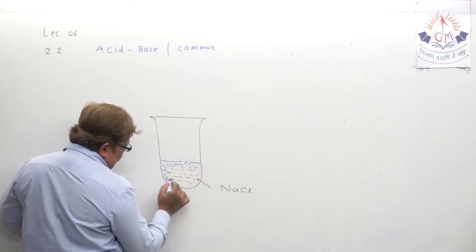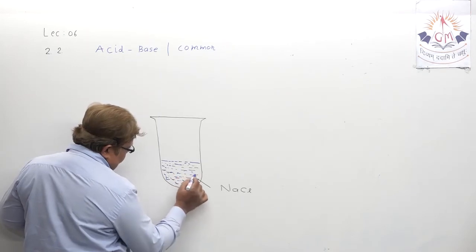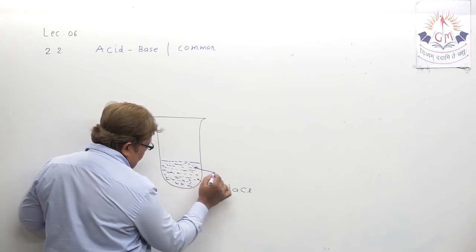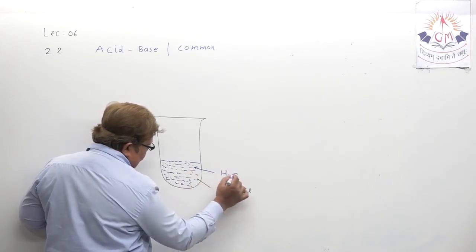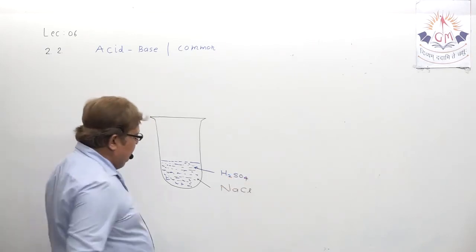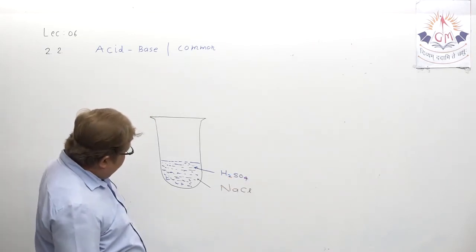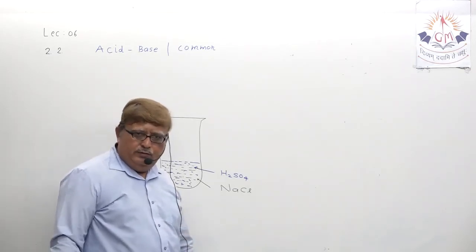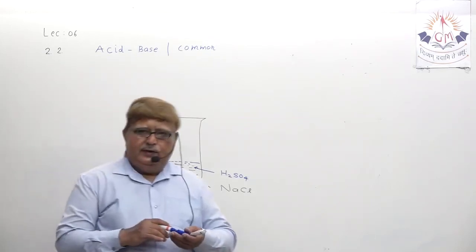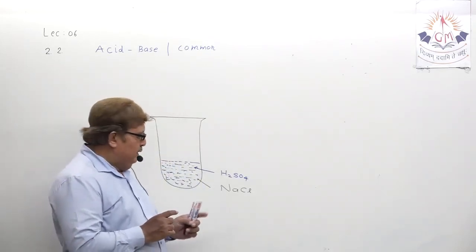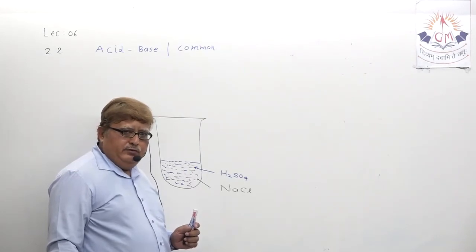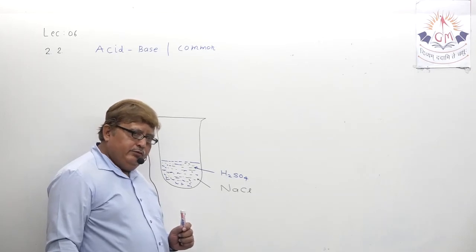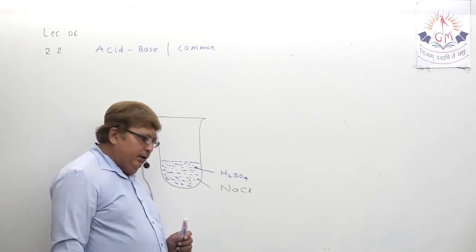This blue I am showing, that is acid. Suppose I have taken sulfuric acid here. My dear student, two ingredients which we have taken: one, sodium chloride, in solid powdered form, and I have added sulfuric acid to it. The reaction will take place between these two, and they will produce one particular acid.